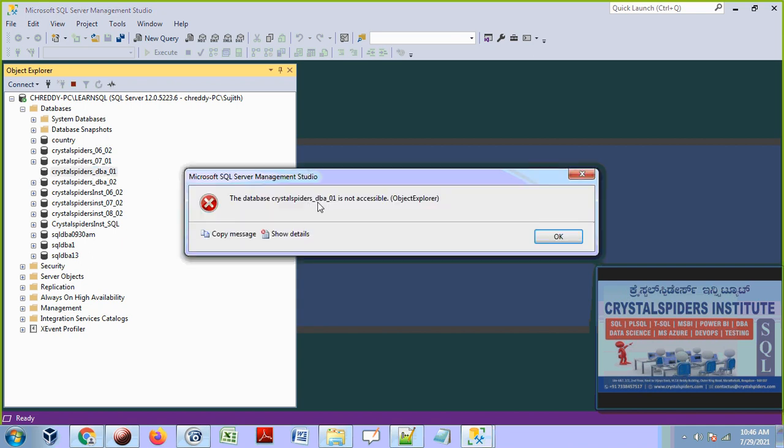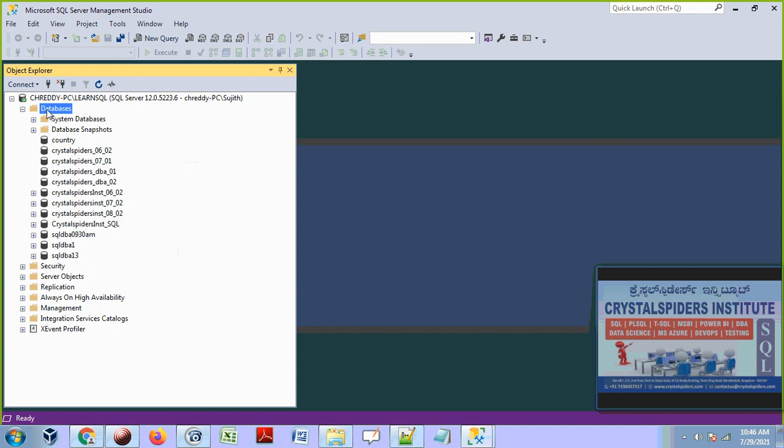See that he got the error message. The database is not accessible. He is not having permissions. He is not an authorized person. He is not having authorization to access any of these resources. Now permissions will come into the picture.